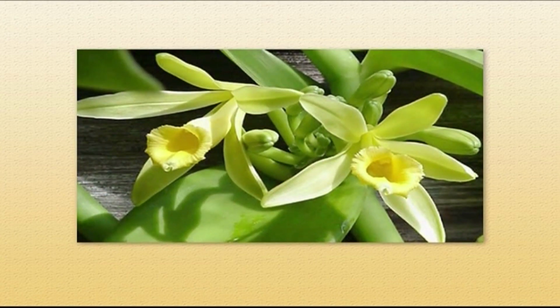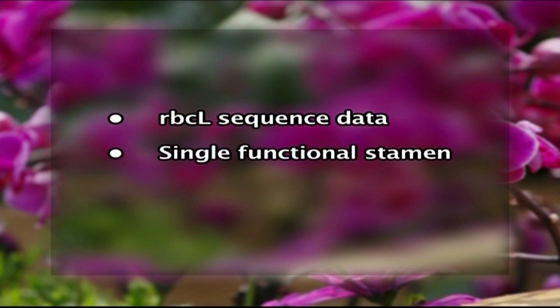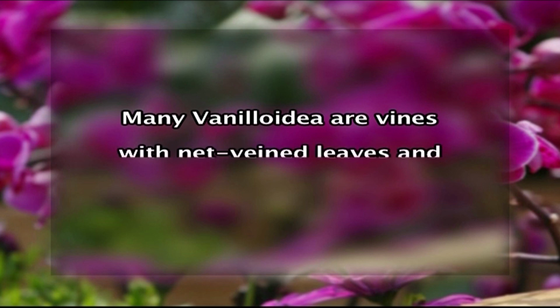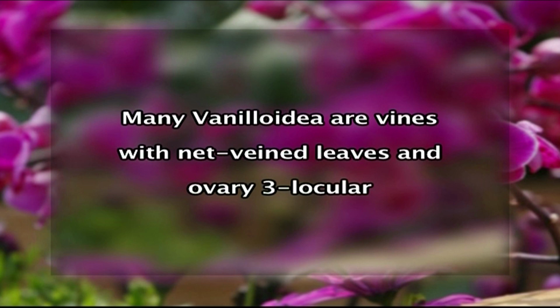On the other hand, Vanilloideae, represented by the famous, celebrated vanilla, also forms a clade based on molecular sequence data. In this subfamily the flowers have a single functional stamen, but at the same time they lack pollinia. Many members of the subfamily Vanilloideae are vines, that means they are climbers, and their leaves show net-veined venation, and their ovaries are not unilocular but 3-locular.